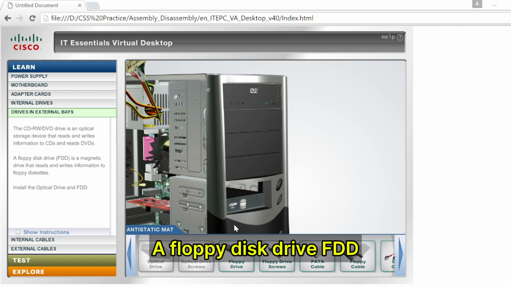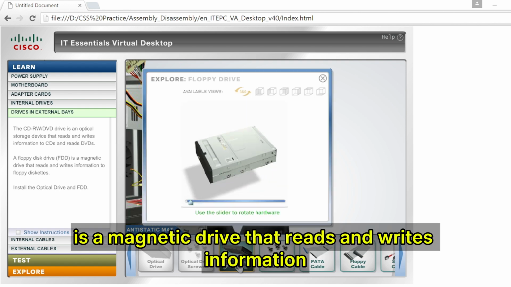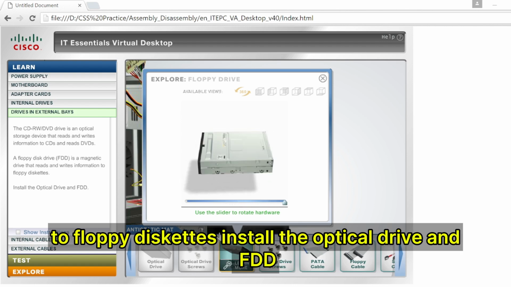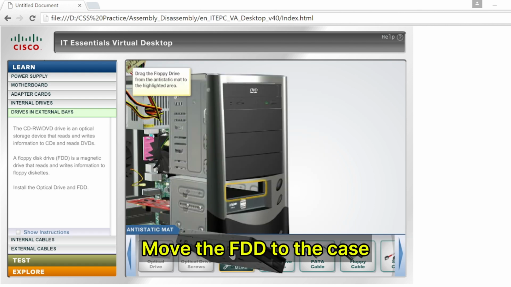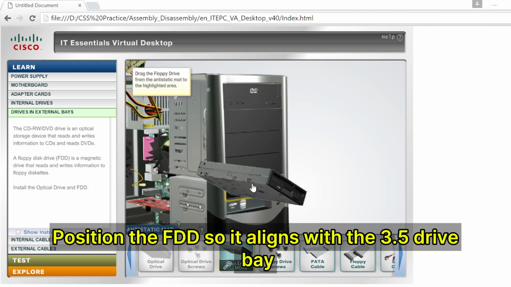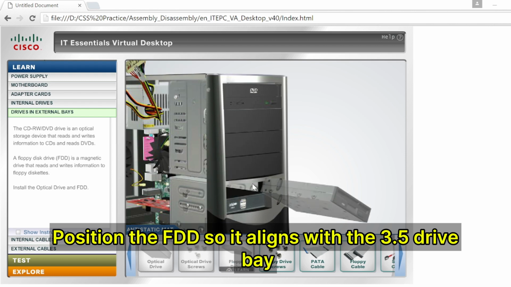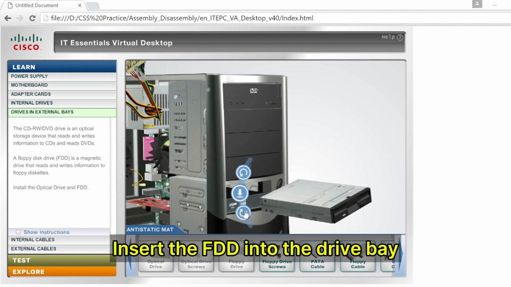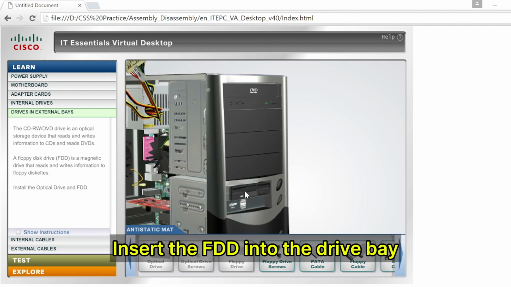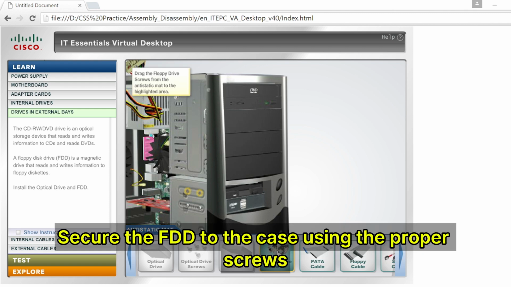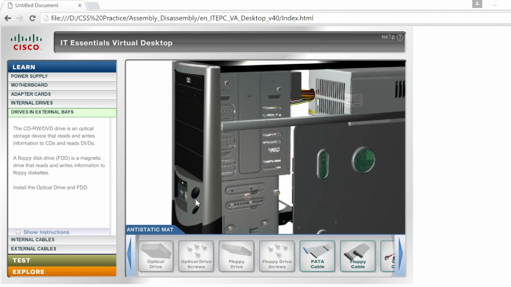A floppy disk drive, FDD, is a magnetic drive that reads and writes information to floppy diskettes. Install the optical drive and FDD. Move the FDD to the case. Position the FDD so it aligns with the 3.5 drive bay. Insert the FDD into the drive bay. Secure the FDD to the case using the proper screws.